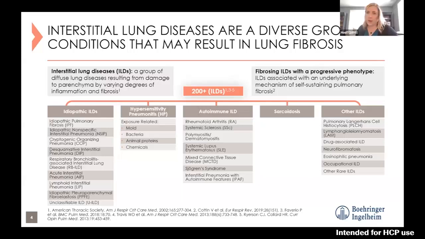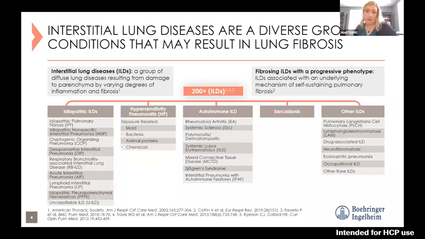Within ILD, it helps to break it down into different categories and try to group things together that may behave similarly. And so underneath this umbrella of ILD, we see 5 broad categories. Starting on the left, idiopathic ILDs, those are ILDs without a known cause.